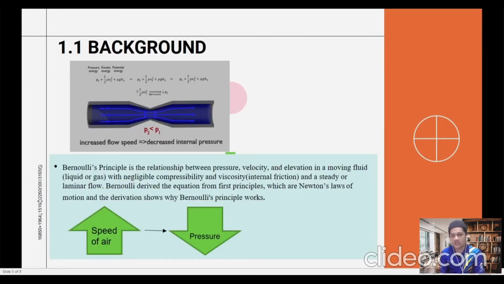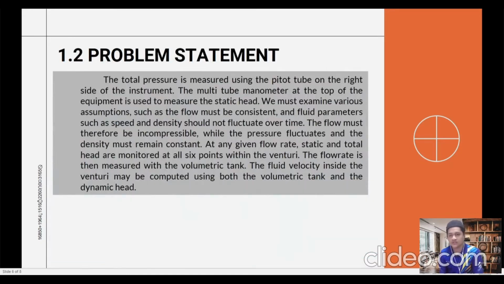1.1 Background. Bernoulli's principle is the relationship between pressure, velocity, and elevation in a moving fluid, liquid or gas, with compressibility and viscosity, internal friction, and a steady or laminar flow. Bernoulli derived the equation from first principles, which are Newton's laws of motion, and the derivation shows why Bernoulli's principle works. Next, 1.2 Problem Statement.